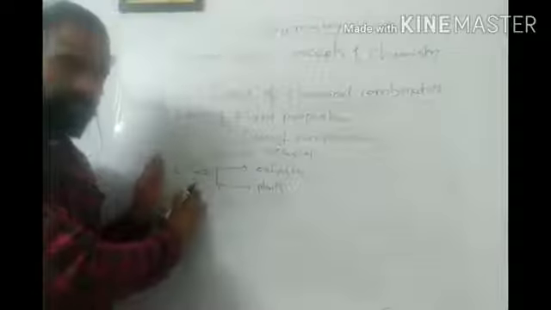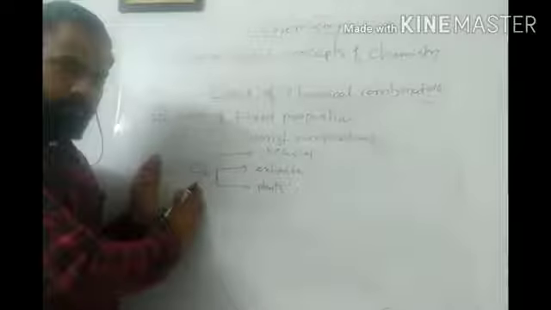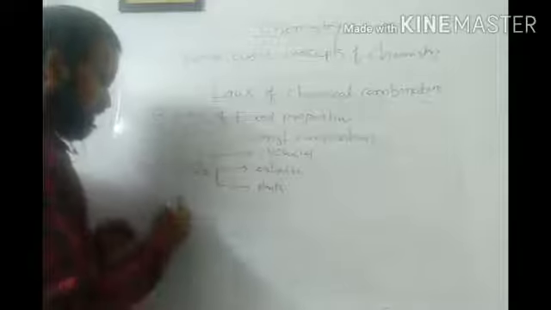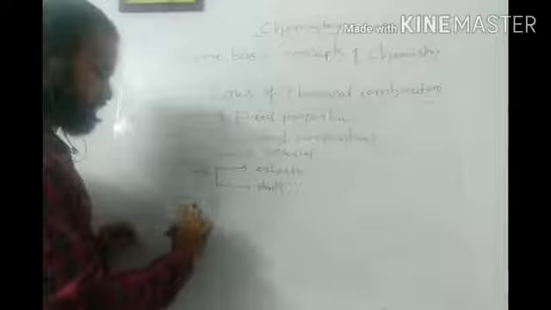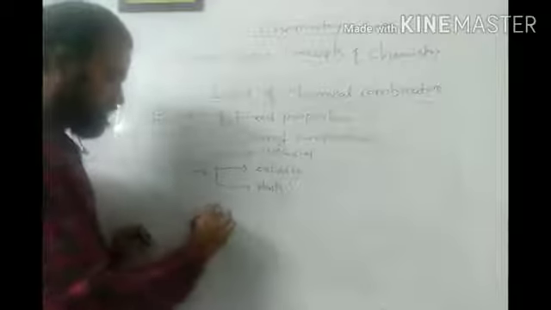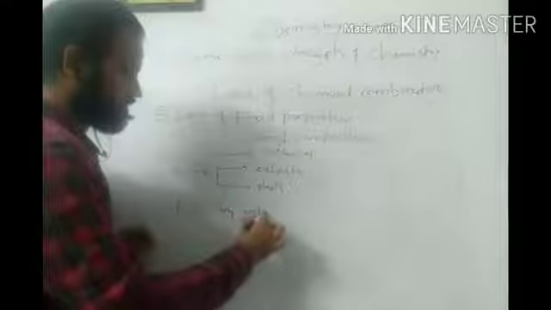Means what? Irrespective of source, in this compound there is one volume of carbon and two volumes of oxygen, two atoms of oxygen. So by volume it is fixed.